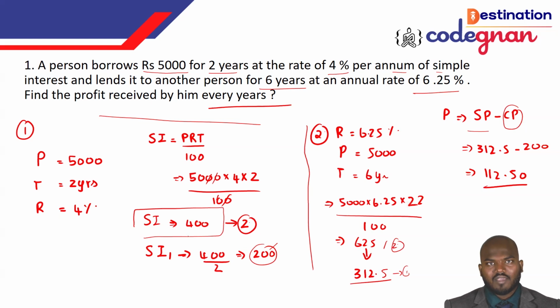If you want to keep the 6 and multiply the value, you can also do that. But anyhow, you have to divide by 6 at the end so that you will get the value with respect to 1 year. You got it, guys? So this is how you manipulate the answer and get the answer in the particular questions. Everyone clear in this question? I'll go for the next question, guys.